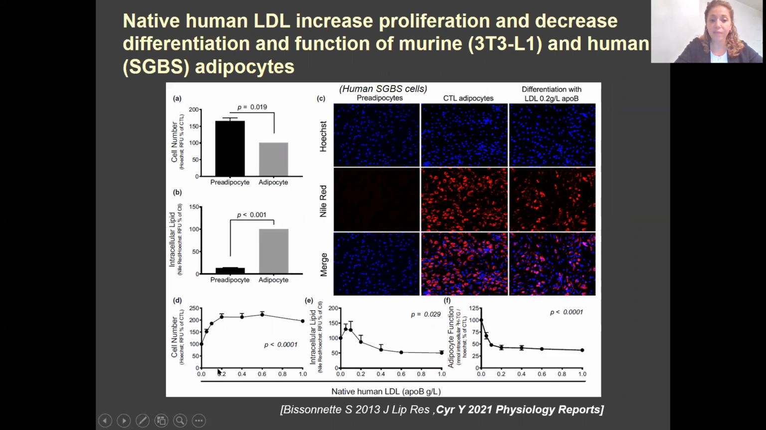What we see here is that physiological concentration of LDL reverses that. LDL increases the number of adipocytes during differentiation and reduces their lipid accumulation, in reverse to what would happen when you don't have LDL. And this is even using very small concentrations, starting at 0.2, where you have almost a plateau. LDL also reduces the hydrolysis, uptake and storage of the synthetic chylomicron, or adipocyte function, and it's also at a very low concentration. It reaches a plateau at 0.2.